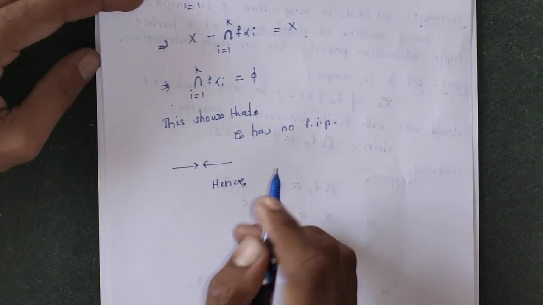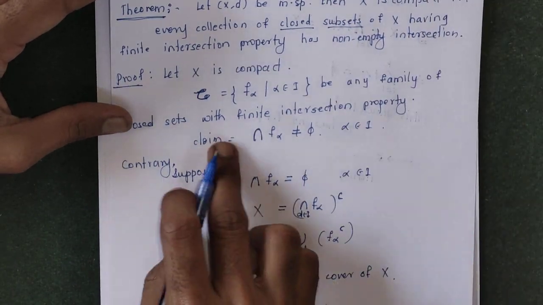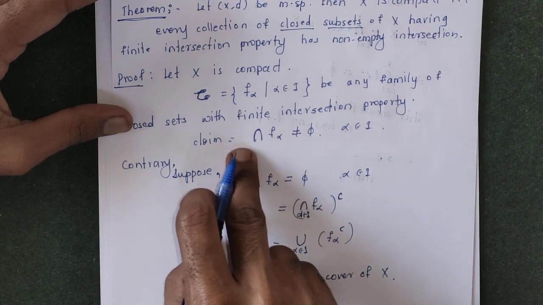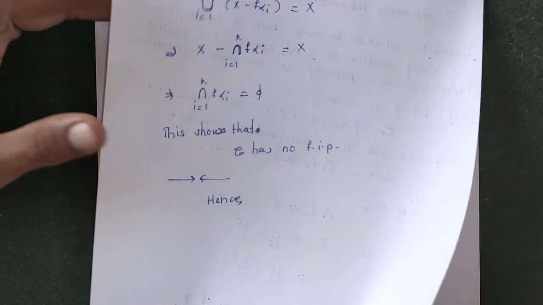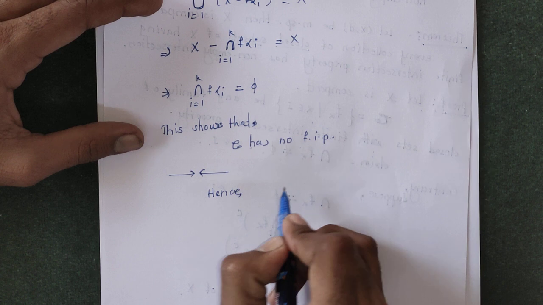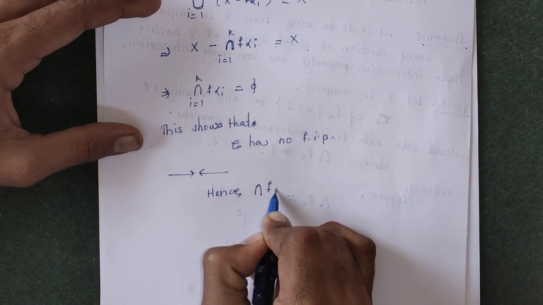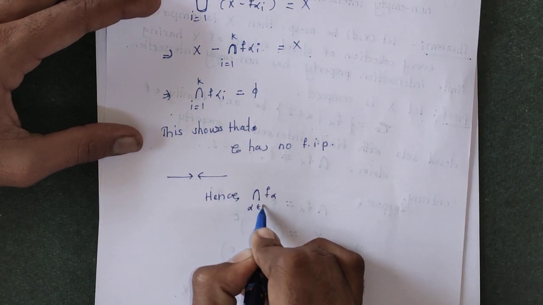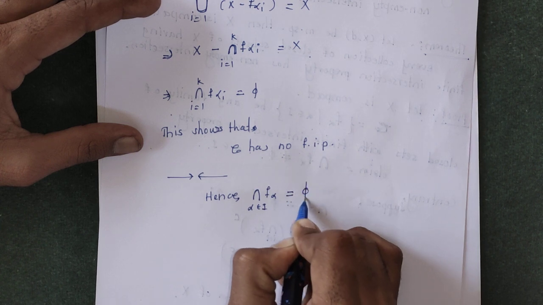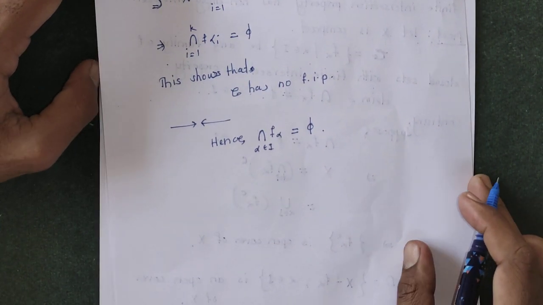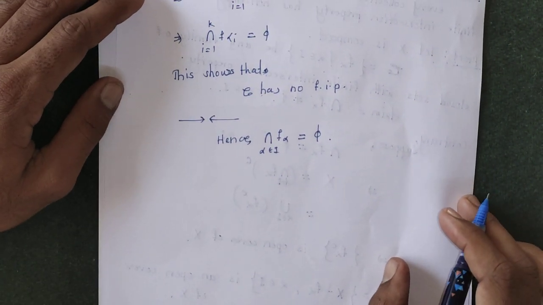Hence our assumption is wrong. So our assumption, this one, is wrong. So the intersection of f alpha must be equal to phi. Hence the intersection of f alpha, alpha belonging to the index set, must be equal to phi, that is, this intersection must be empty. So this is the first part.